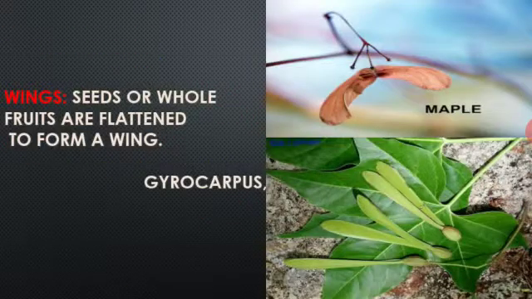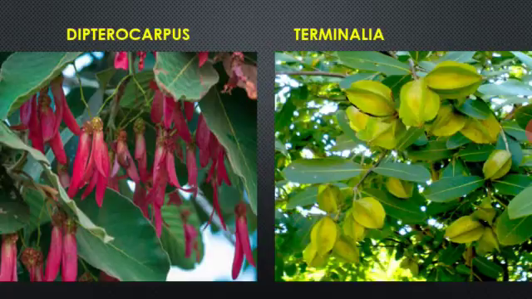Okay. Next one, with the help of wings. So the whole fruit or the seed having wings or an inflated structure can be carried through the wind. Example, you can say maple as well as Gyrocarpus, Dipterocarpus and Terminalia. Okay, so these can easily be carried in the wind.